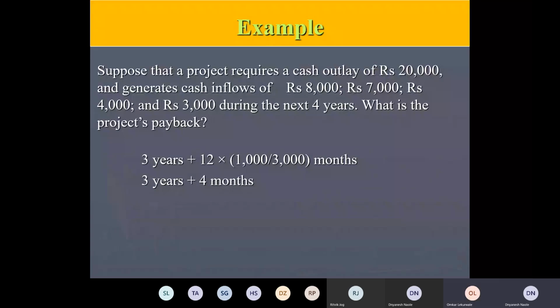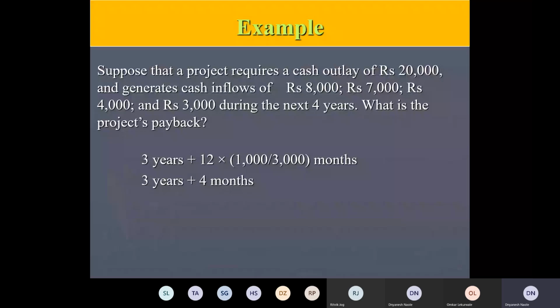Suppose you are given another example. Suppose the same 20,000 rupees you are investing, but the cash flows are 10,000 and 10,000. In the first 2 years itself, it recovers the 20,000 rupees. So which one will you prefer? The second one, isn't it? Because it has a lesser payback period. So this is a simple logic.